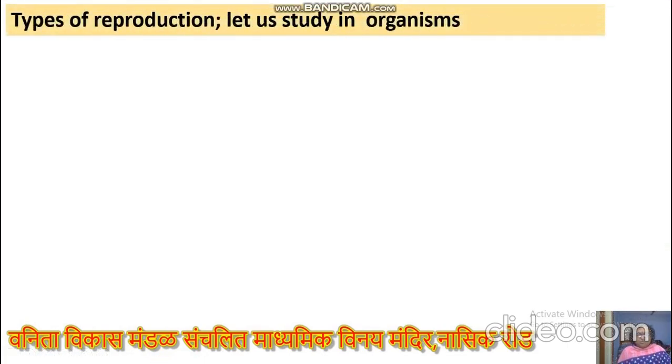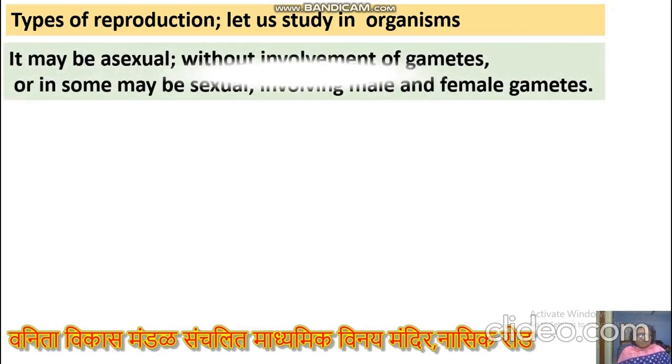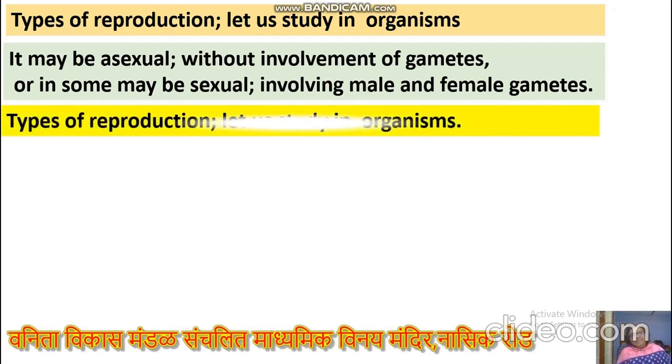Types of reproduction. Let us study in organisms. It may be asexual without involvement of gametes, or in some may be sexual involving male and female gametes.